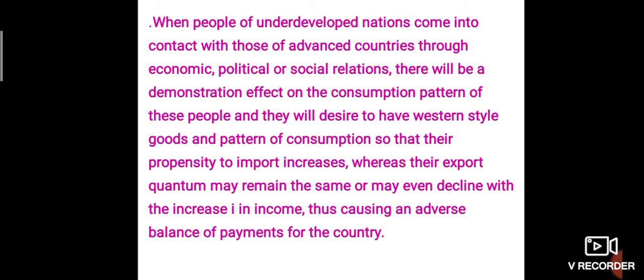When people of underdeveloped nations come into contact with those of advanced countries through economic, political, or social relations, there will be a demonstration effect on their consumption pattern, and they will desire Western style goods and patterns of consumption, so that their propensity to import increases, whereas their export quantum may remain the same or may even decline with the increase in income, thus causing an adverse balance of payment of a country.